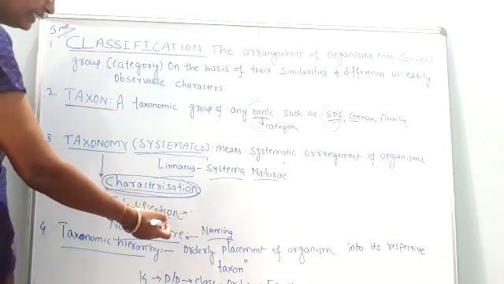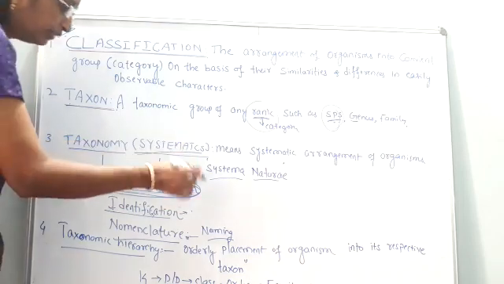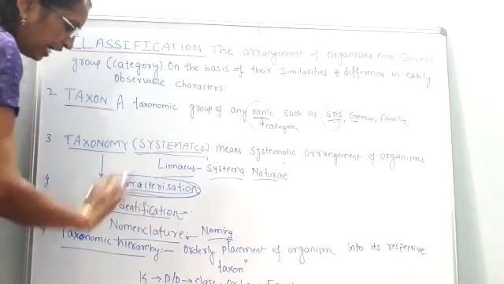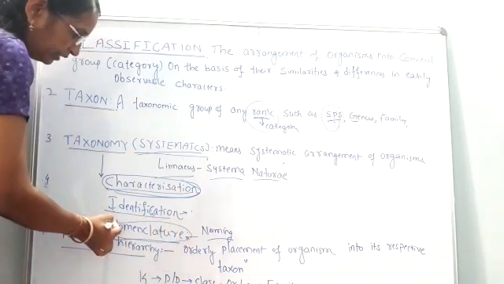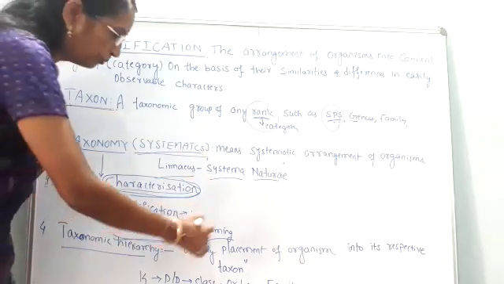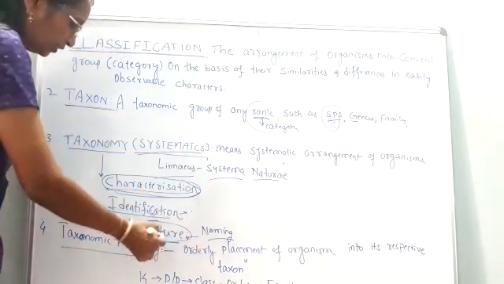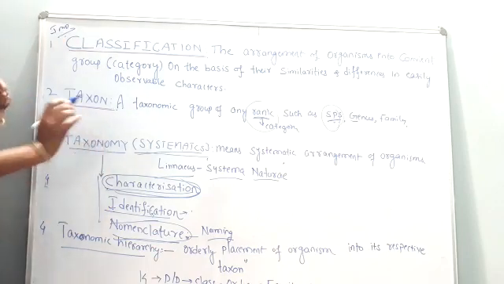If it is a plant, whether the plant is herb, shrub or tree, I have to identify. After identifying, we have to give the suitable name. So we have to name that organism by using binomial nomenclature. Okay, so this is the third step. So all these steps come under taxonomy.